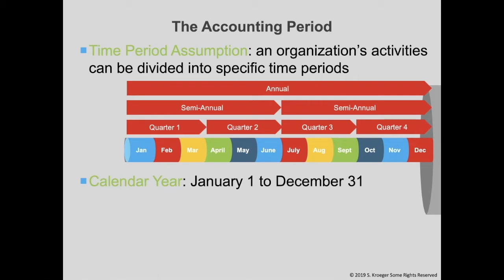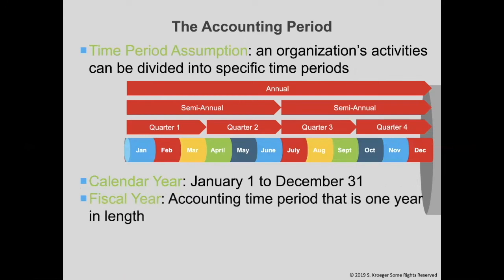A company's reporting period can be on a calendar year, which is from January 1st to December 31st. A company can choose a fiscal year instead of a calendar year. A fiscal year does not need to begin on January 1st, but can begin on the first day of any month and end the last day of the month that is 1 year away. For example, Ocean County College does not follow a calendar year. Instead, their year starts July 1st and ends on June 30th of the following year.